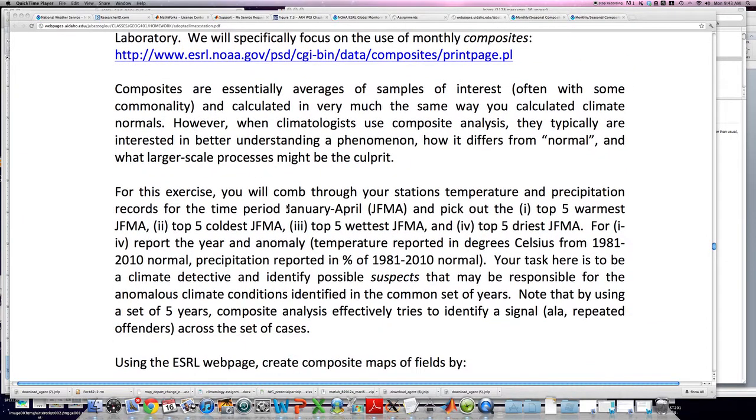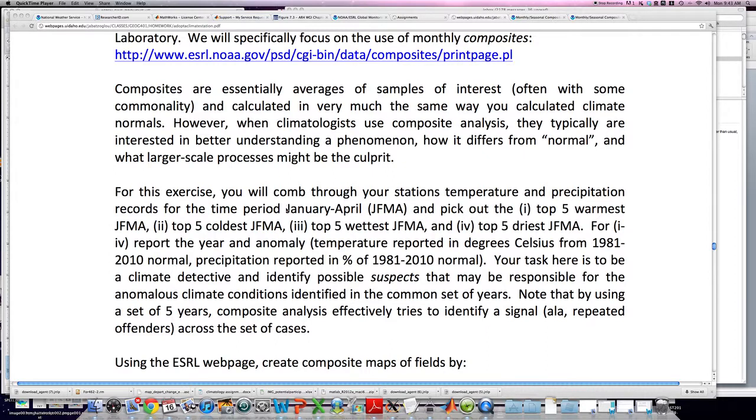And by anomalous climate conditions, what I'm specifically referring to in this assignment is really the time period between January and April. So this is basically late winter, early spring. Again, we're looking at the time period January through April, not necessarily January, February, not necessarily each individual month.